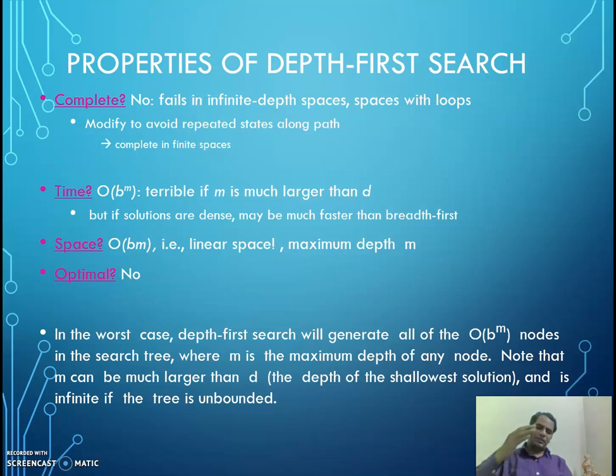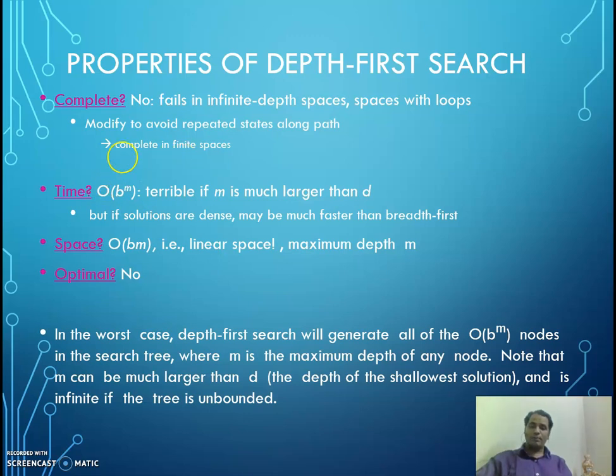Imagine after D there is another level, and another level, and it keeps going. Just imagine depth first search on a tree where the goal we need to reach is C. After A we have come to B, then we have come to D, but C was our goal state. Is it giving a better solution, or a safe one? We can modify it to avoid repeated states along the path. It can be complete only in the case of finite spaces.